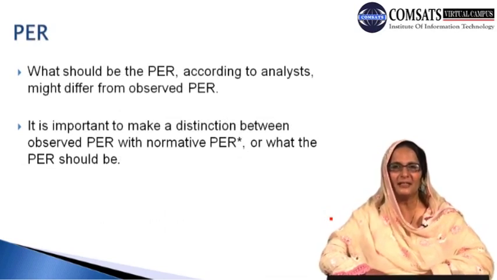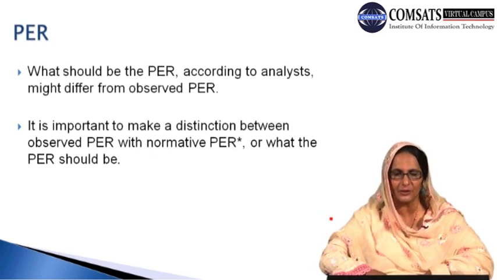Further analyzing the concept, what the PER should be according to the analyst might differ from the observed PER. That is, what can be the difference between the PER and the observed PER. PER stands for price earning ratio. It is important to make a distinction between the observed PER and the normative PER, or what the PER should be.